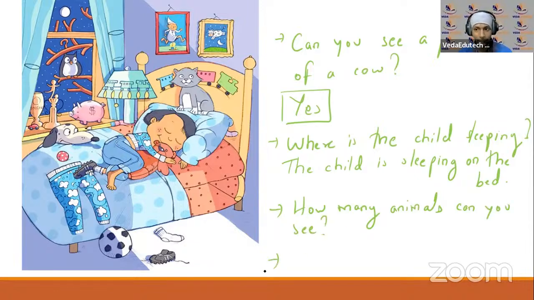Okay, now its answer you will have to tell. Okay, and how many trains can you see? Okay, no, how can I? I'll rephrase that sentence. मैं उसे rephrase कर दूंगा. ठीक है?